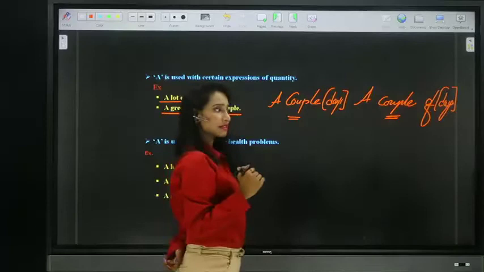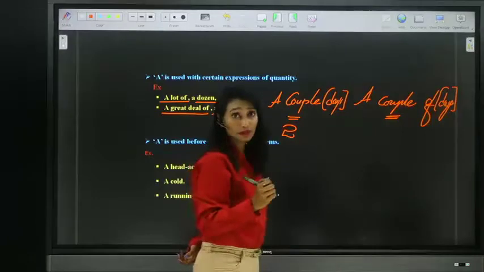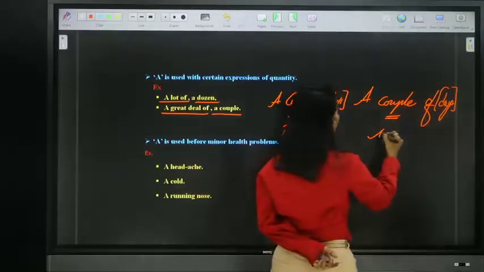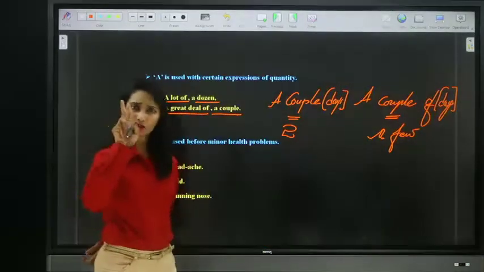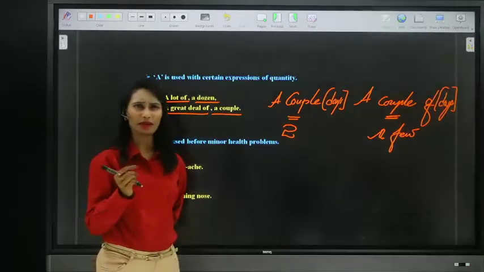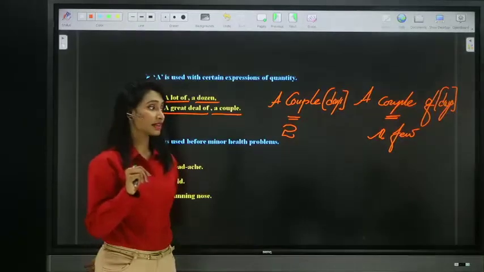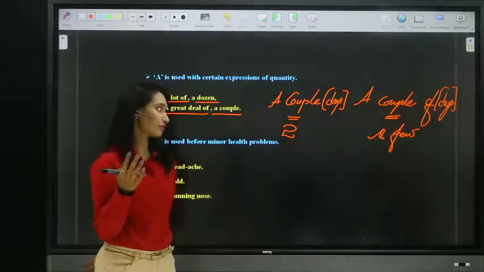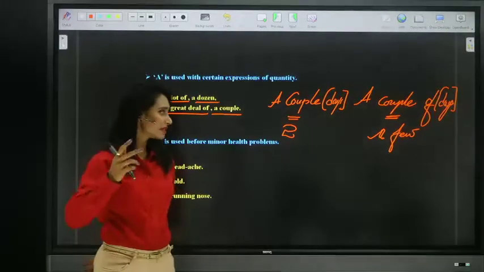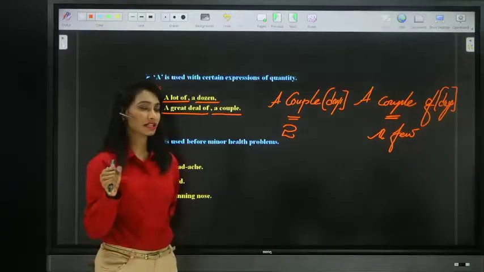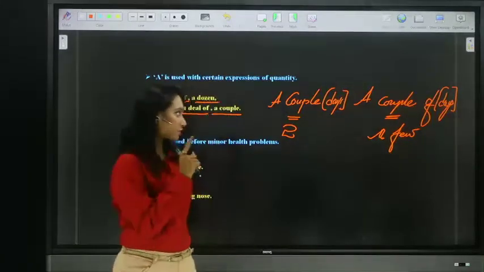See, the basic difference here is that a couple means 2. Exactly. A couple means 2, whereas a couple of means a few. I will be returning in a couple days. That means 2 days. Whereas a couple of means a few. So Srinivas Rao, right? A couple is 2. A couple of is many, like a few. We cannot particularly say many. It is a few. So Swapna, for the first one it is 2, exactly.